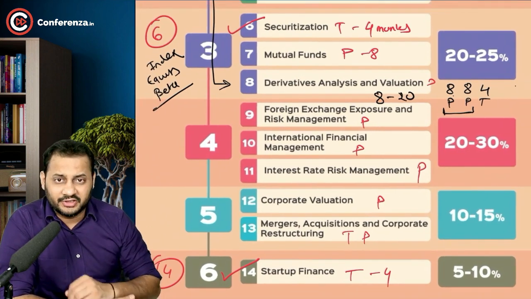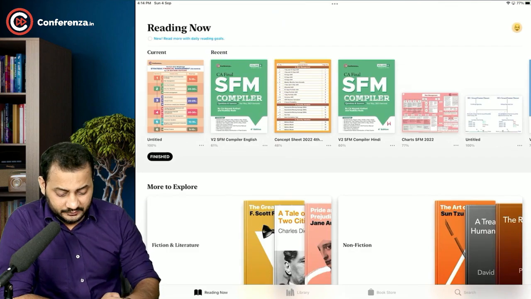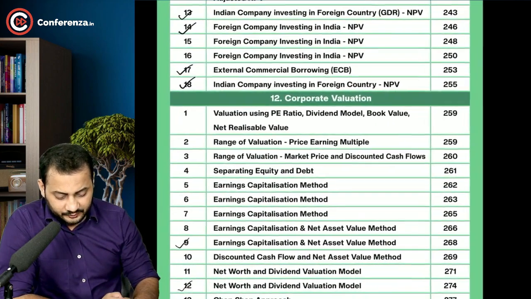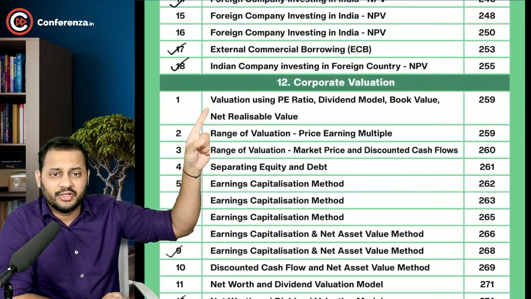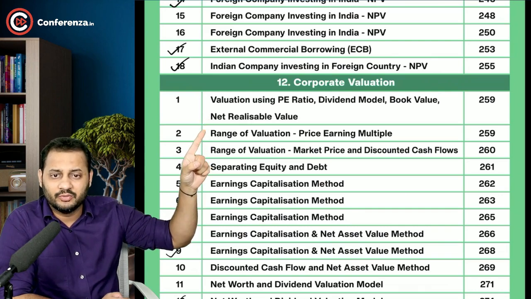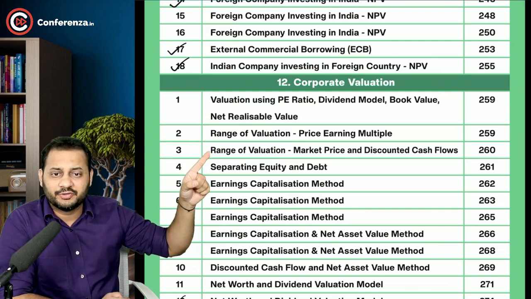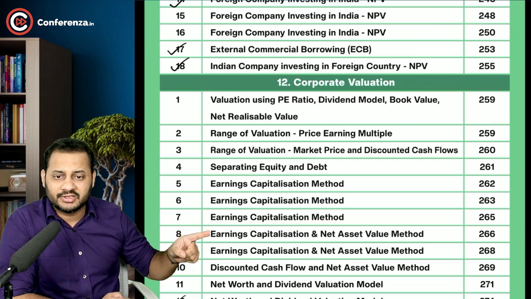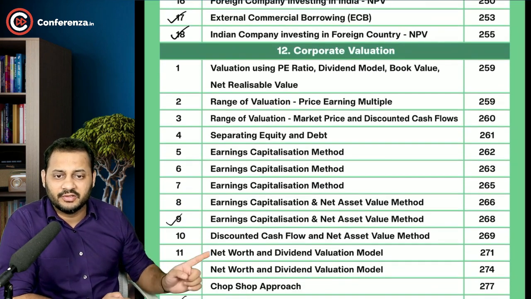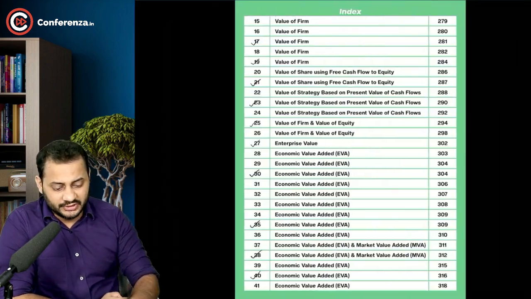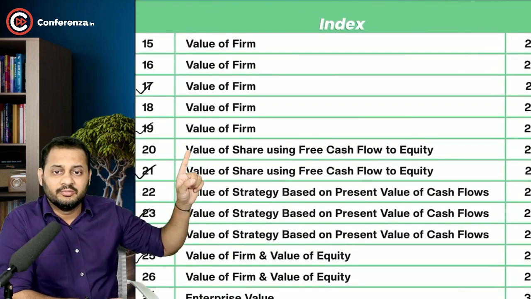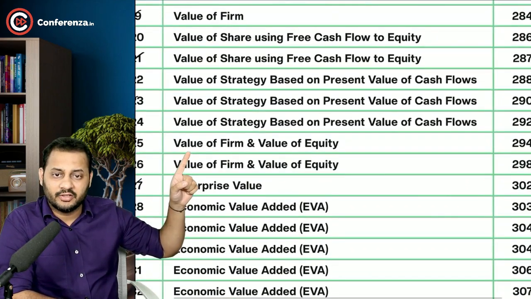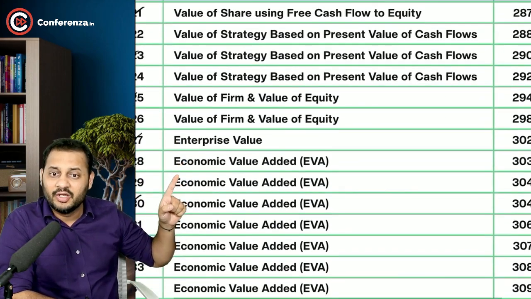Okay, so corporate valuation, let's first discuss the concepts that we are going to cover under this chapter. And you can see valuation using PE ratio, dividend model, book value, net realizable value, range of valuation, PE multiple, range of valuation, market price and discounted cash flows. Then earnings capitalization method, net asset value method, discounted cash flows, net worth, dividend valuation model. Chop shop approach is something that we are going to learn. Value of the firm, then free cash flows to equity, then cash flows, value of the firm, value of the equity, enterprise value, economic value added.